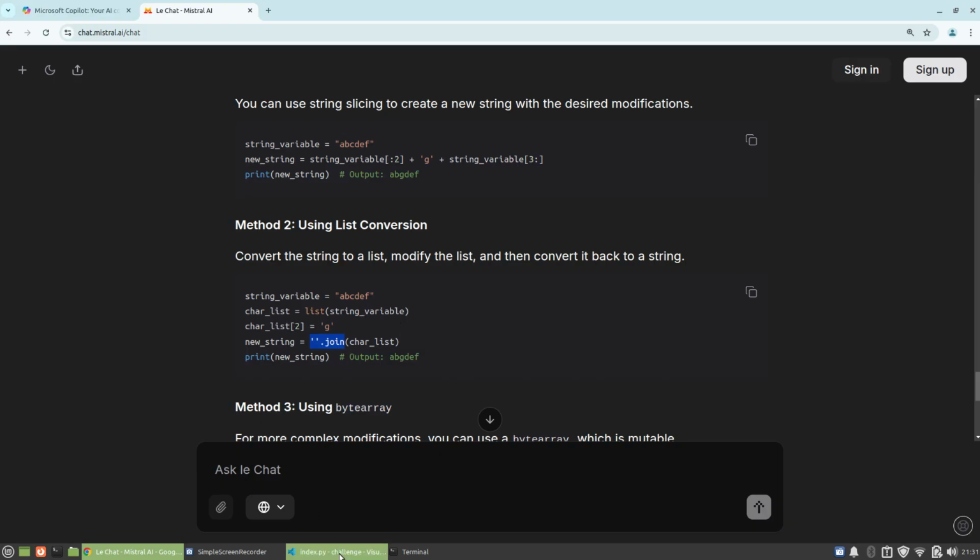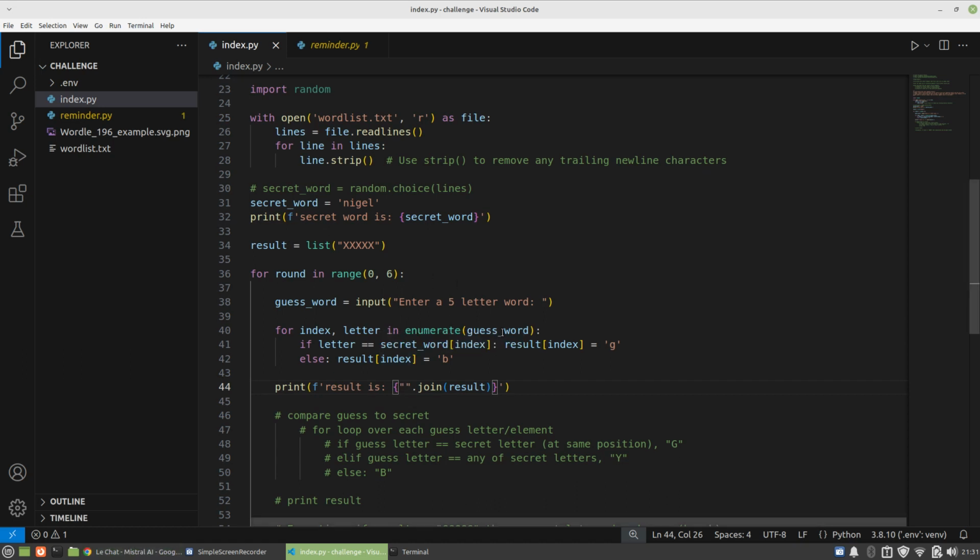So I'll show you how I achieved that here. What I did is, first of all, I created a list, and I put some default characters in there. Now they should all get overwritten when we write the result, but I put that there. It's just like a kind of error handling whilst we're developing, and to be honest, I'll probably just leave it like that anyway.